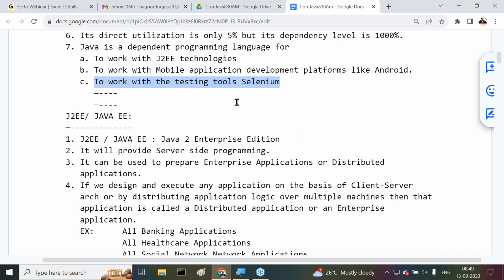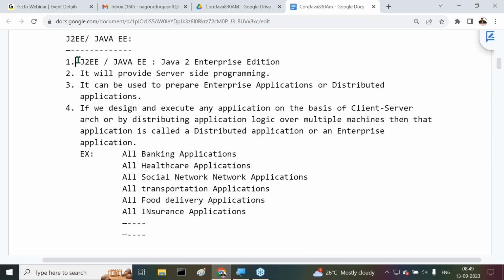So J2EE, if you observe this, J2EE or Java EE is Java 2 Enterprise Edition. It will provide server-side programming. It can be used to prepare enterprise applications or distributed applications.